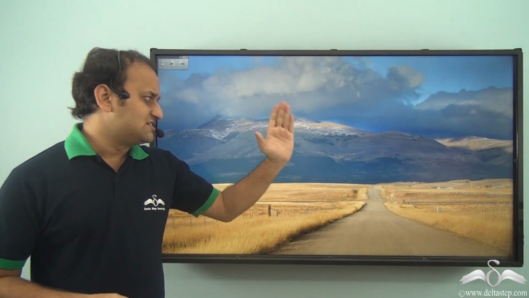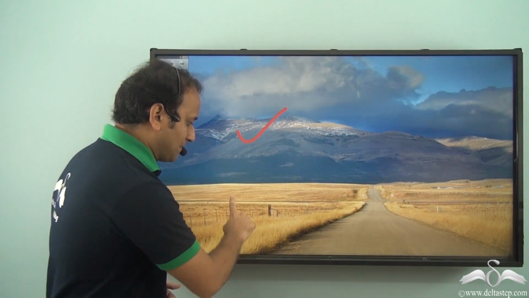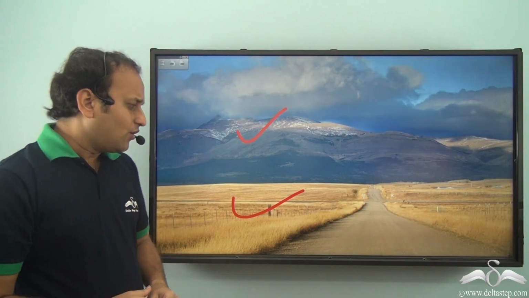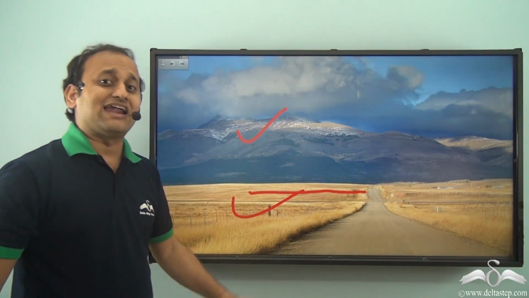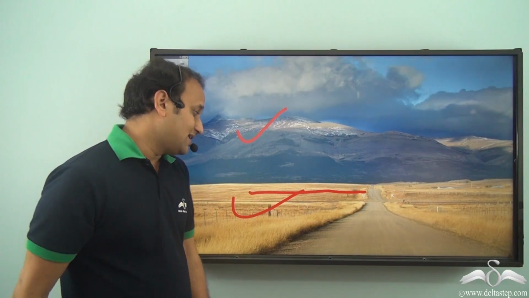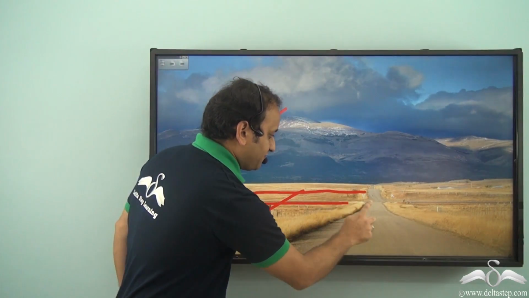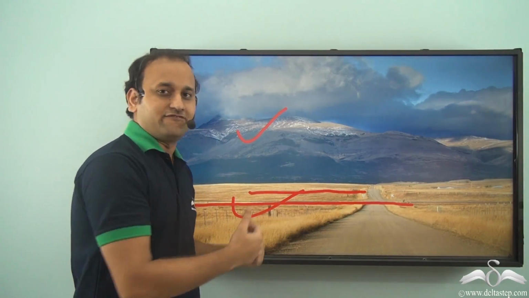Now this is the surface of our planet Earth. And on this surface, some are highlands and some are lowlands. Now, as you can see, these lowlands are pretty flat. And as a result, living here is much easier than living in the highlands. And as a result, this area is preferred by most of the animals and humans to live.